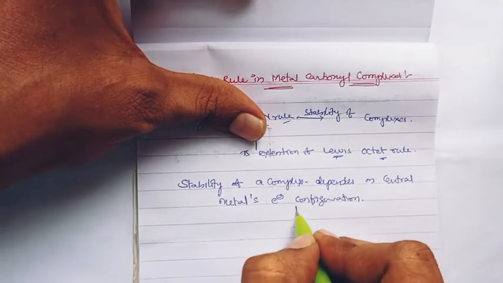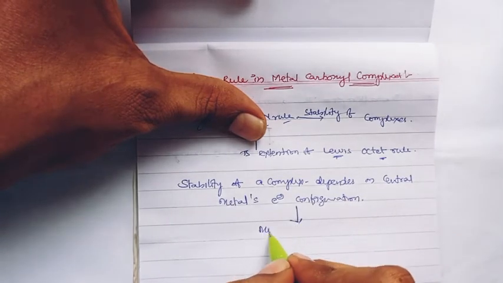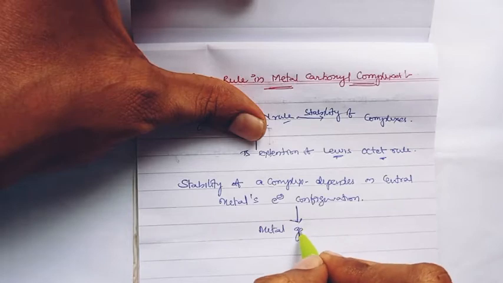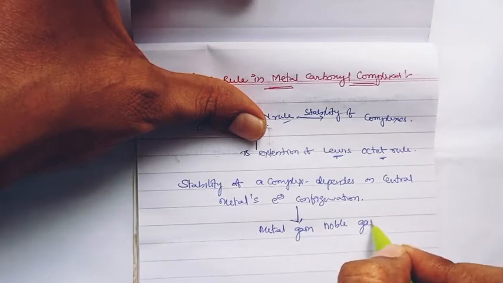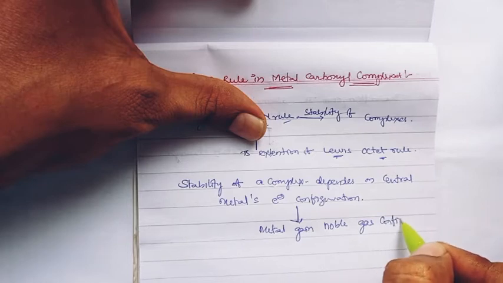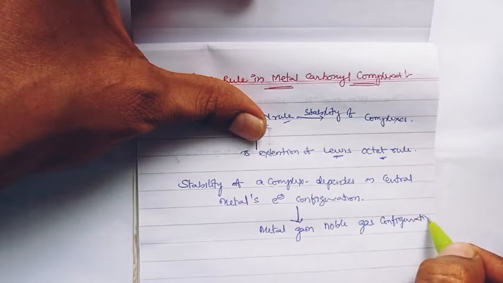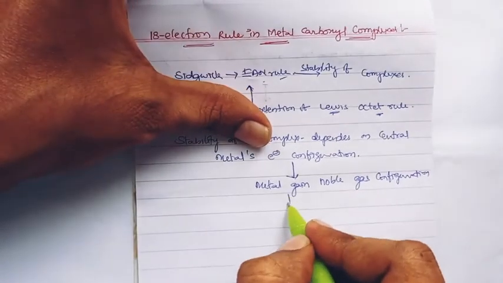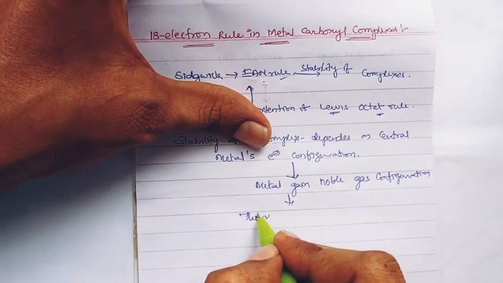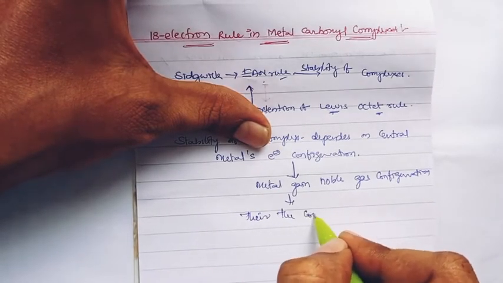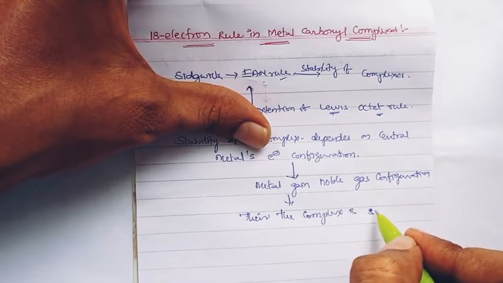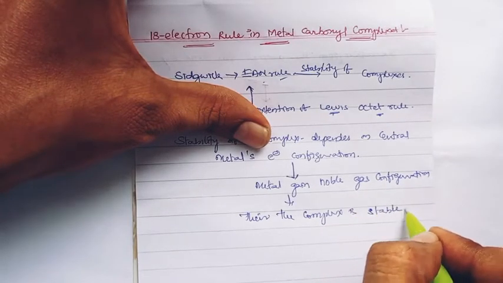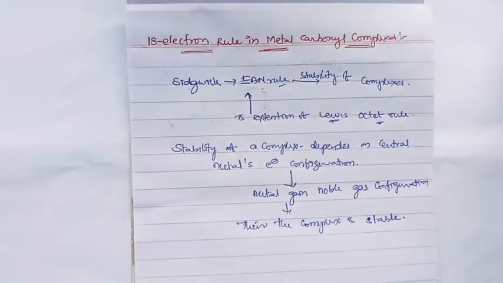When the metal gains the noble gas configuration, there the complex is stable. That's how he defined it, right?